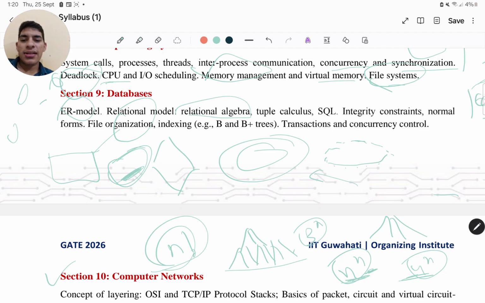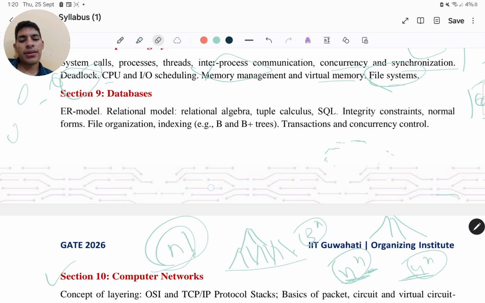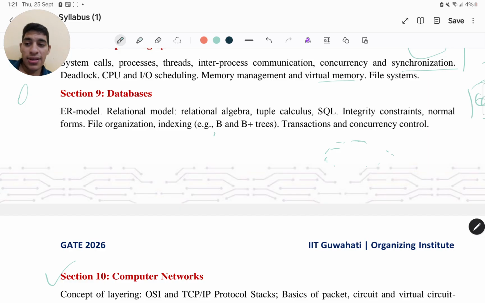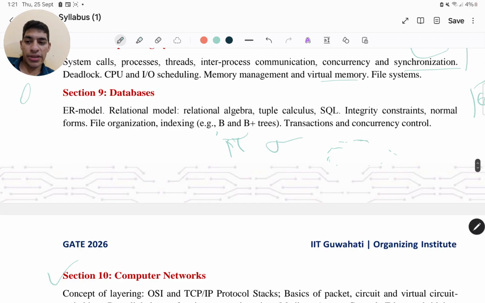Then you might be asked questions about relational algebra, right? They might ask you to select the option which is correctly representing a particular query, right? They will give you a SQL query and they will ask which of the following relational algebra expressions correctly represents the formulation for a particular query. So you will have the projection operation, right? You will have the selection operation.